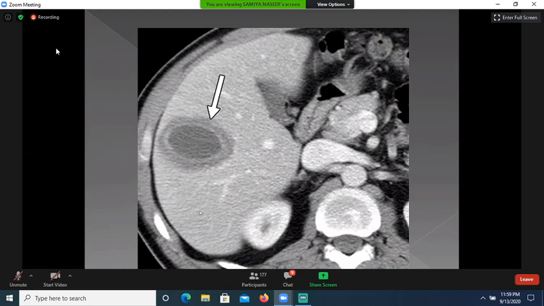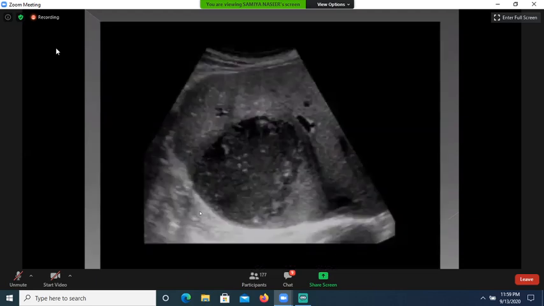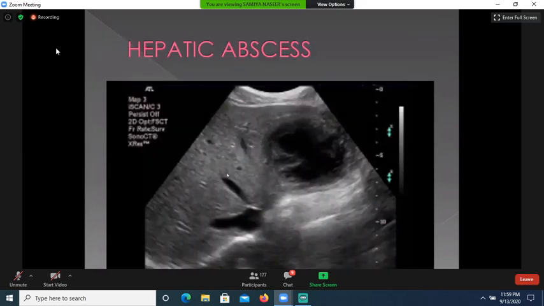Okay, we measure it. Simply we measure it. The wall will be measured from here to here. This is wall of the abscess cavity. These are the features of a complicated or complex cyst, not a simple cyst. Simple cyst has a non-measurable wall, and the fluid is anechoic. But when it becomes complex, it will have a measurable wall. So you can measure the wall from here to here or onto this.